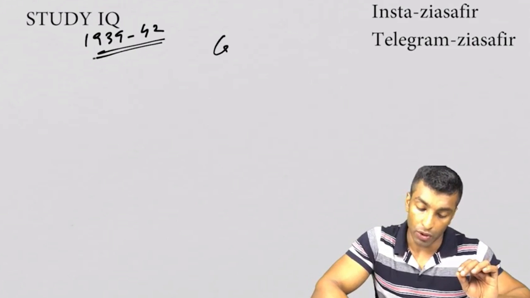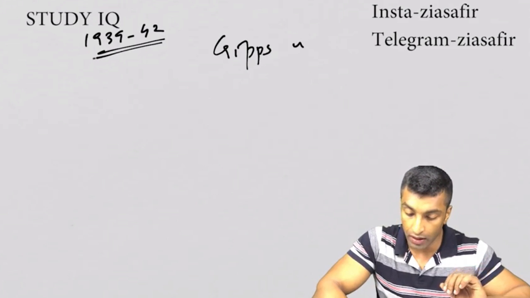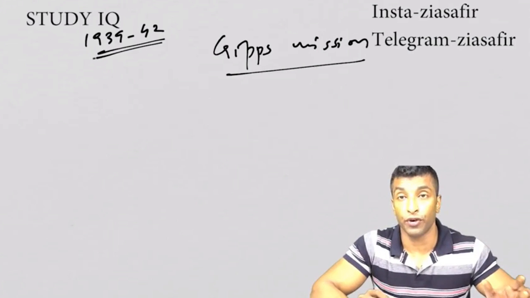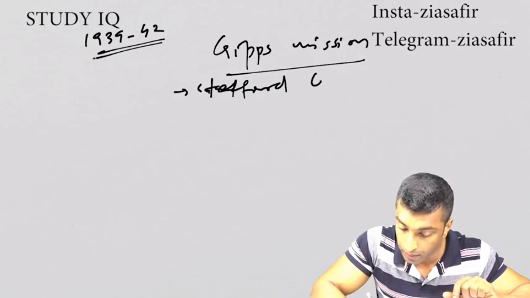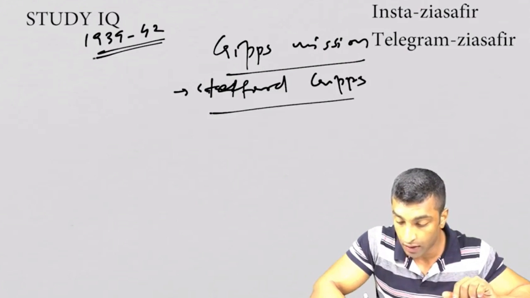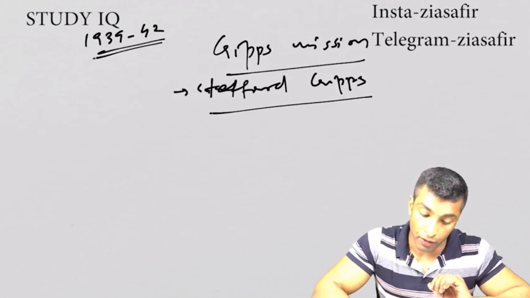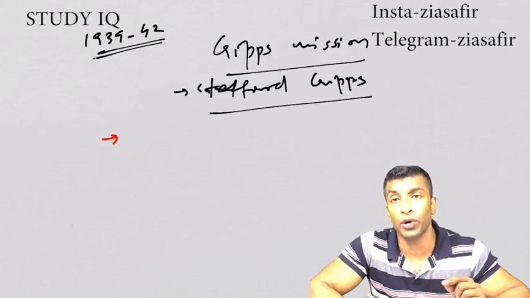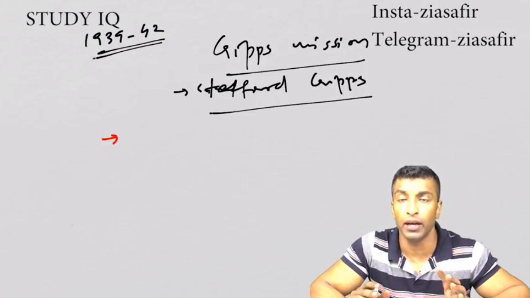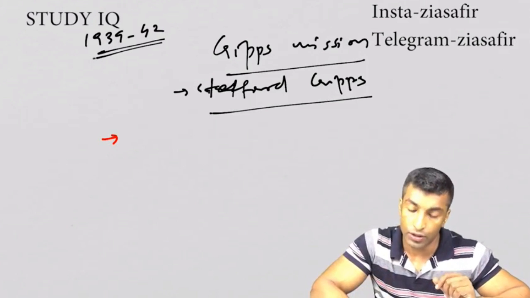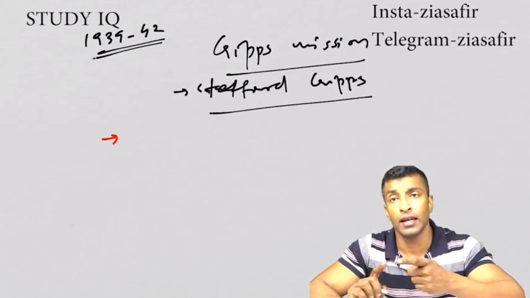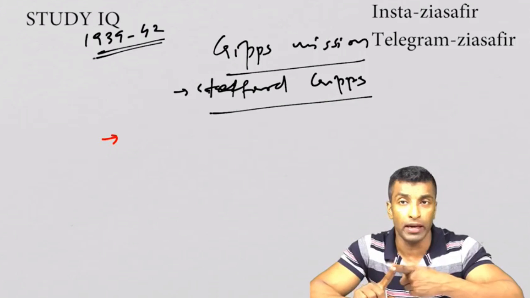So let me now talk about the Cripps Mission under Stafford Cripps. What are the provisions under this? The first one, as I've already told you, the Constituent Assembly after the war. It will be only Indians, solely of Indians. Then the second one was dominion status.